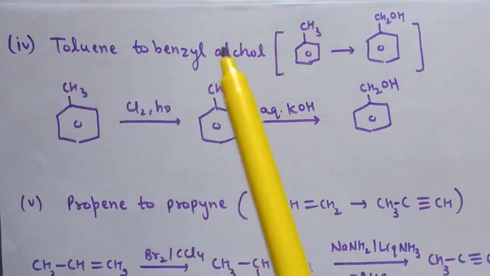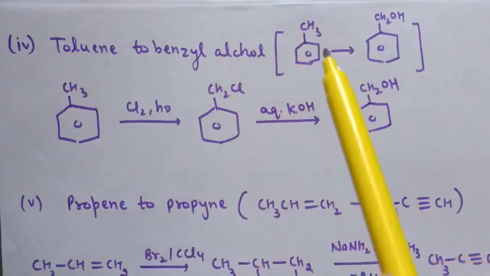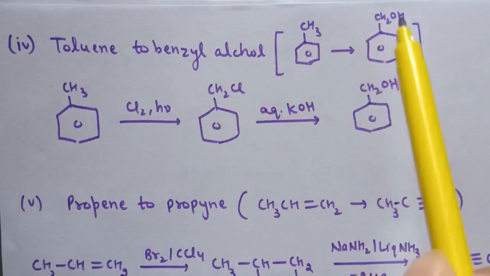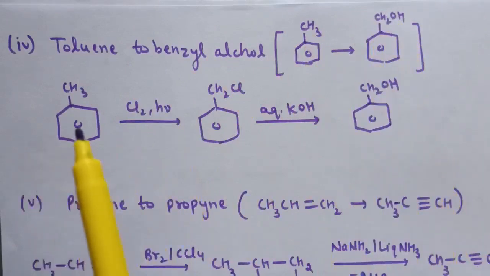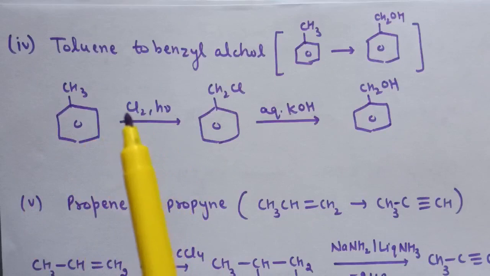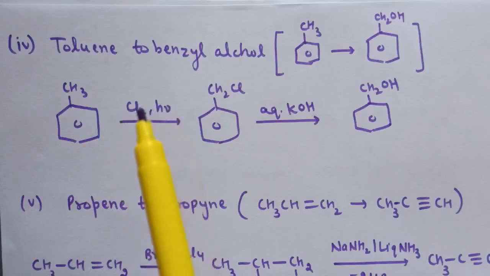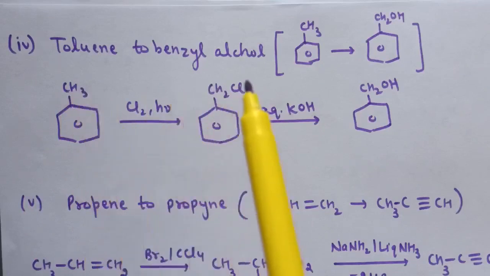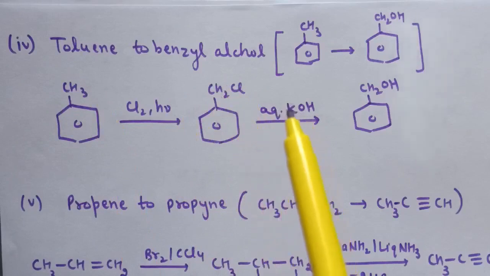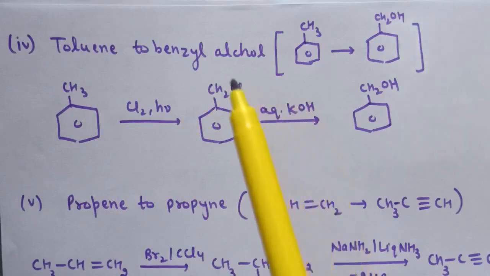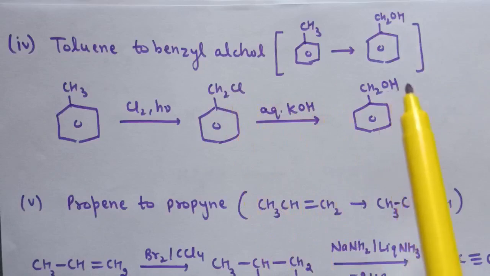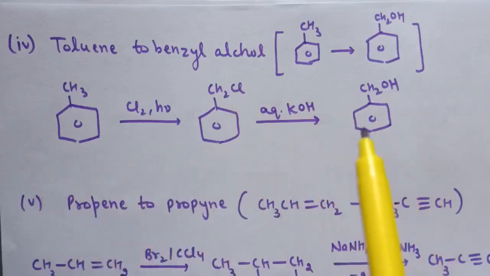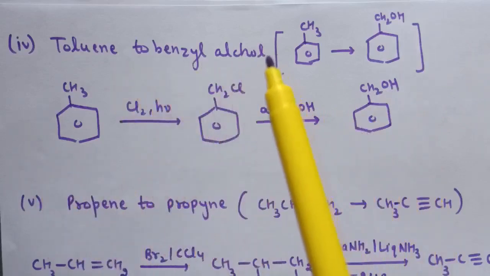Next is toluene to benzyl alcohol. So this is the formula for toluene and this is the formula for benzyl alcohol. So first we will do the halogenation in presence of sunlight and Cl2. So here one hydrogen is replaced by Cl. After that, if we treat this with aqueous KOH, substitution reaction will take place. The Cl is replaced by hydroxyl group. So this is the conversion of toluene to benzyl alcohol.